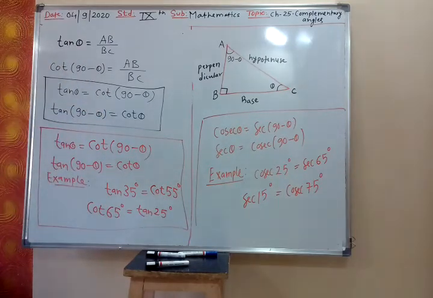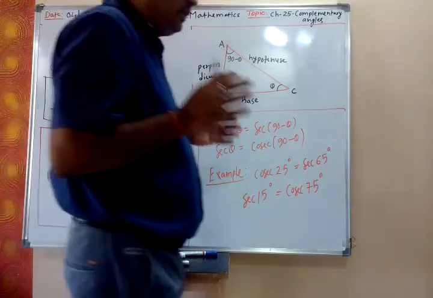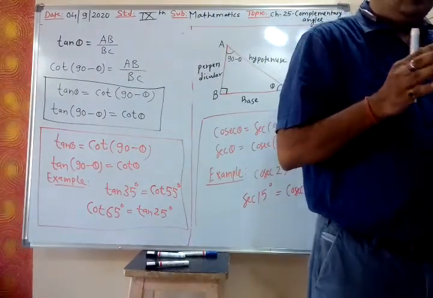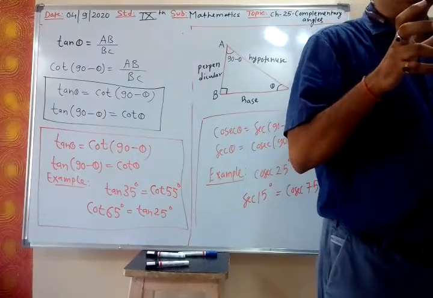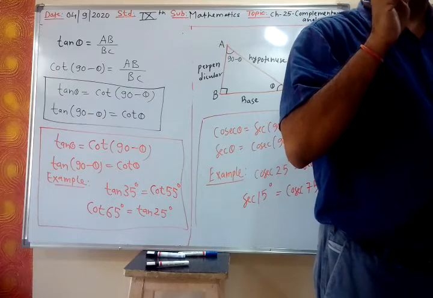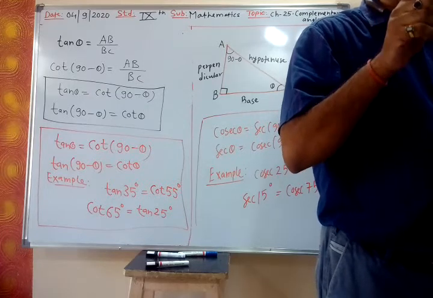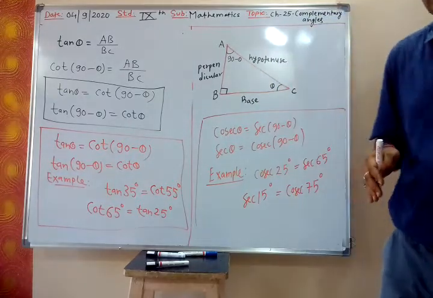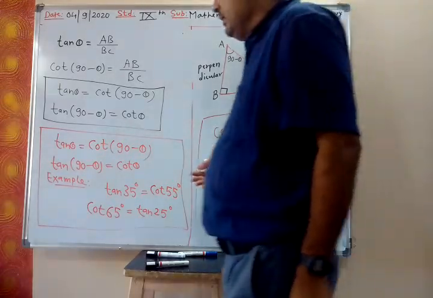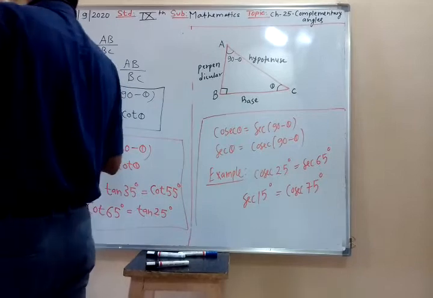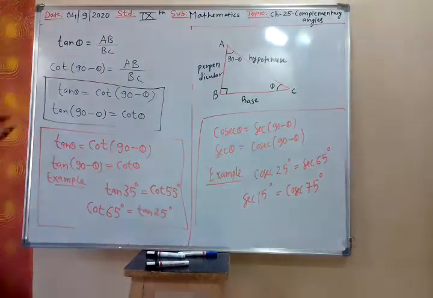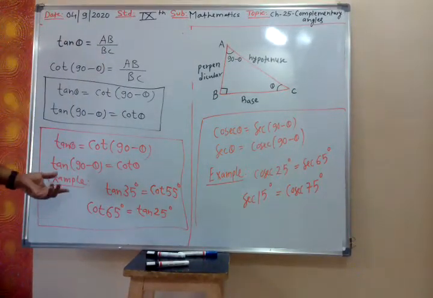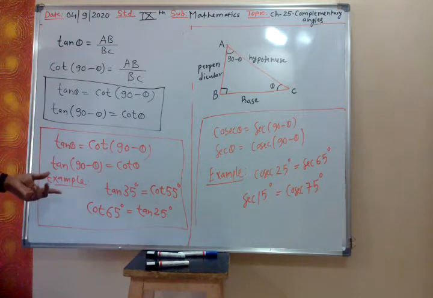Yes. So see here, normally for the trigonometric ratios of standard angles, 0 degree, 30 degree, 45 degree, 60 degree, 90 degree, we have the ready-made table. Yes or no? But if the angle is not standard, then to find the trigonometric ratio, we use this complementary angle concept.